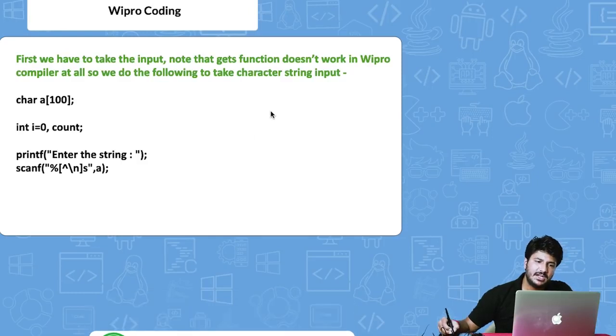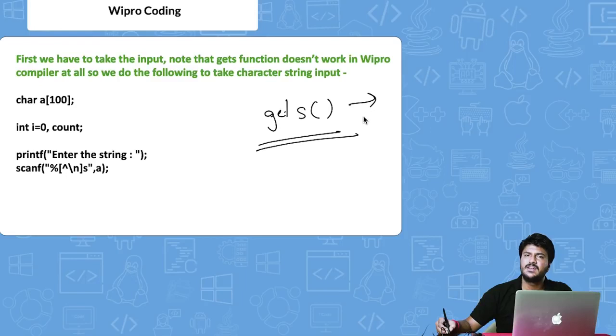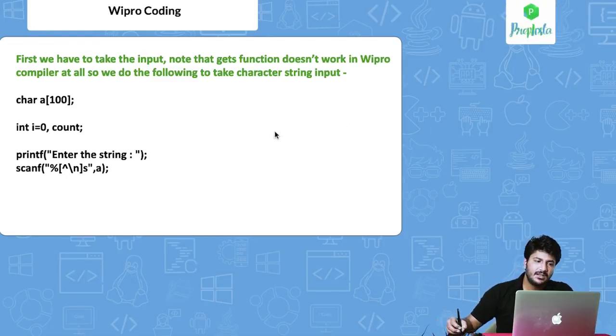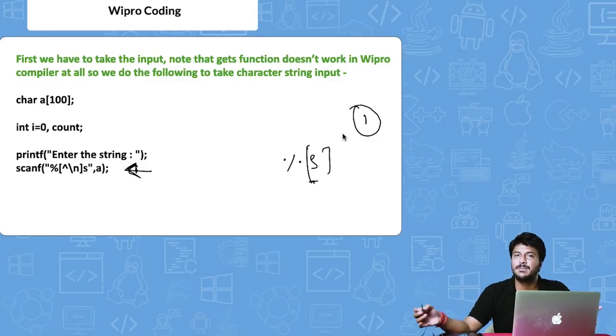The compiler issue in Wipro with strings is that it is not able to read gets at all, right? Or different kinds of string operations in Python also. So at least in C, this is how you would read a particular string without gets. You cannot write %s. I hope all of you know that, because it only counts one string. So if you write this is Prepinsta, it will only take this and ignore the other part. Which is why we use gets, because there are multiple words there.